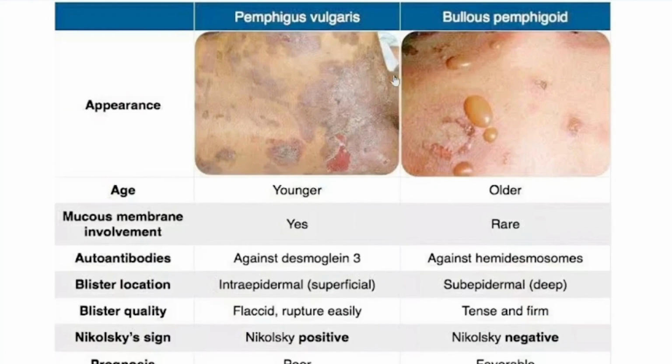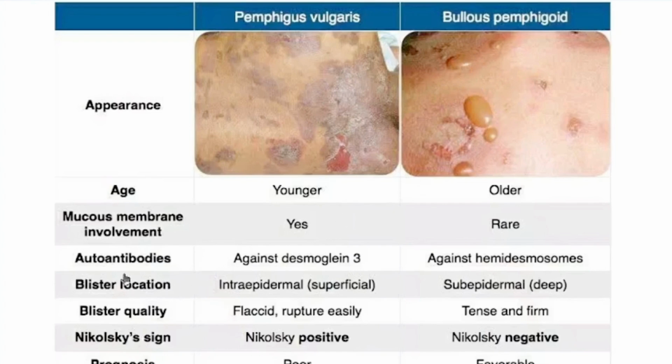Regarding appearance, we cannot see any clear blister on the body of patients with Pemphigus vulgaris. As we said, their blisters are flaccid and they rupture easily because they are superficial. But in Bullous Pemphigoid, we can see clear blisters on the surface of the patient's body.